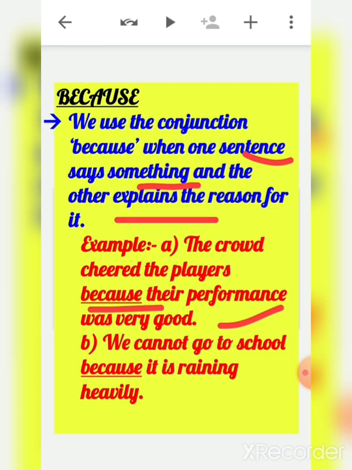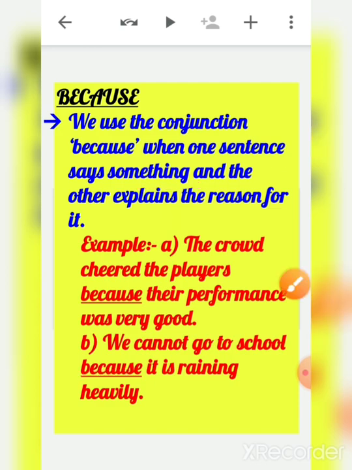Second, we cannot go to school because it is raining heavily. Why can't you go to school? Because it is raining heavily, right? So we cannot go to school because it is raining heavily. We use the conjunction because when one sentence says something and the other explains the reason for it.